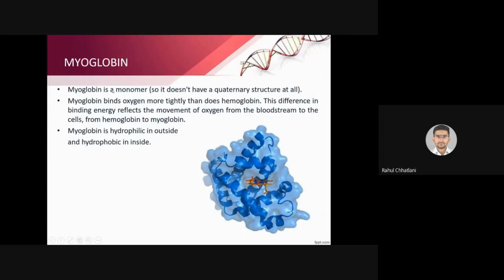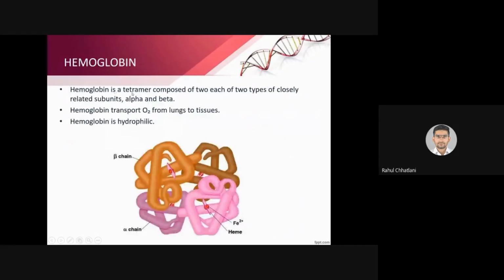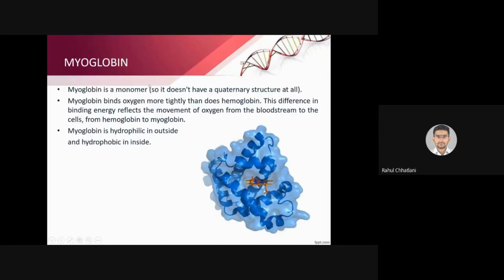Second important molecule or protein is myoglobin. So myoglobin is a monomer. Here we saw it was a tetramer. Tetramer means, what do you understand by tetra? Mono, four. Di, tetra. Very nice. So it is 4. So you can see 2 alpha chains and 2 beta chains are there. But myoglobin is a monomer.